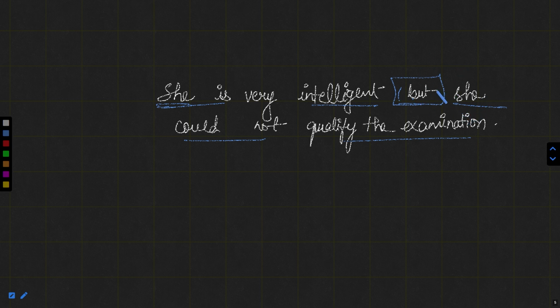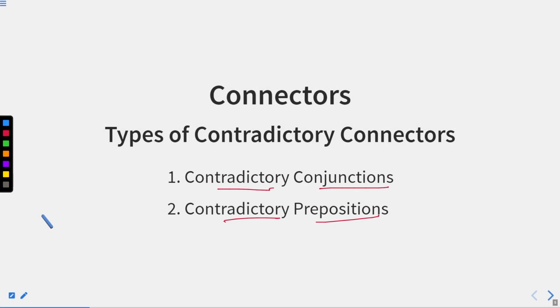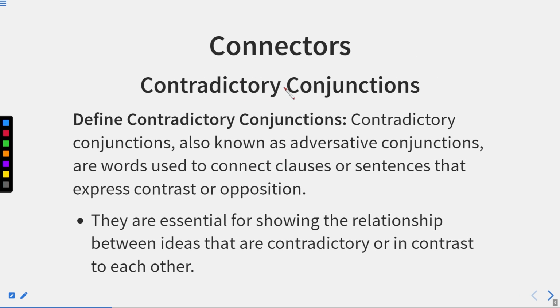Now, what is it? Either it is a conjunction or preposition. So, that depicts that there are two types of contradictory connectors. As I told you, connectors can be divided on two bases: either they can be conjunctions or prepositions. So here as well, these contradictory connectors can be of two types: either contradictory conjunctions or contradictory prepositions. Okay. Now, first of all, let us discuss contradictory conjunctions.